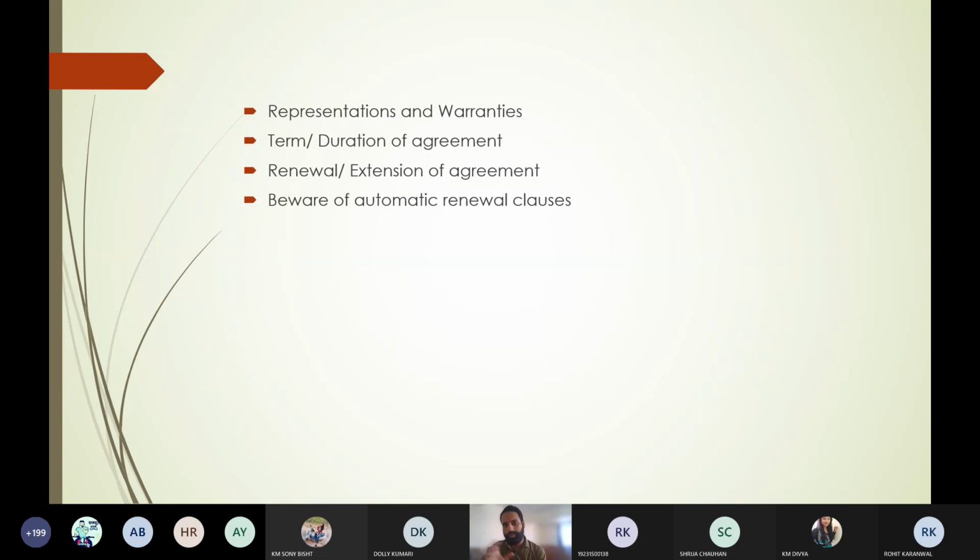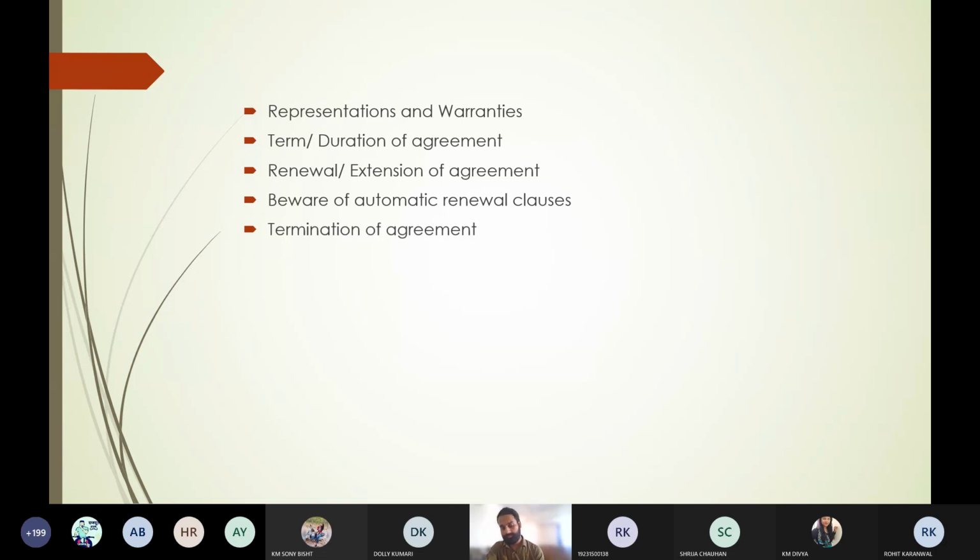Okay, so first there will be a term. If there is no term, then it will be for an unlimited period of time. If you want any kind of renewal, if you want to put the terms and conditions of the renewal, or if you say that after paying some specific fee you can renew that contract, then you have to mention that in the contract. And the last thing is be aware of the automatic renewal clauses. So suppose you want to put any kind of automatic renewal clause, then you have to put it specifically.